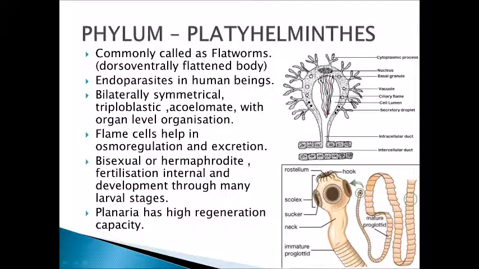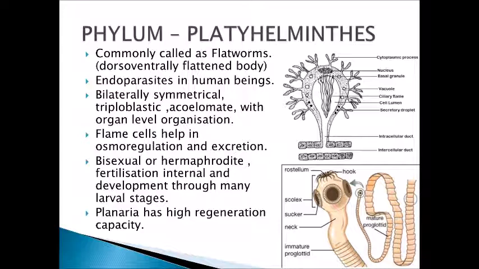They form a flame-like structure, that is ciliary flame, and because of the flame-like appearance, the name is given as flame cells. So these are special cells and their function is osmoregulation, that is maintaining the level of water in the body, and excretion, giving out the waste.